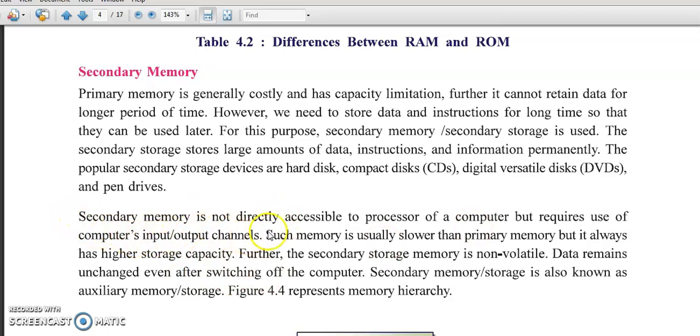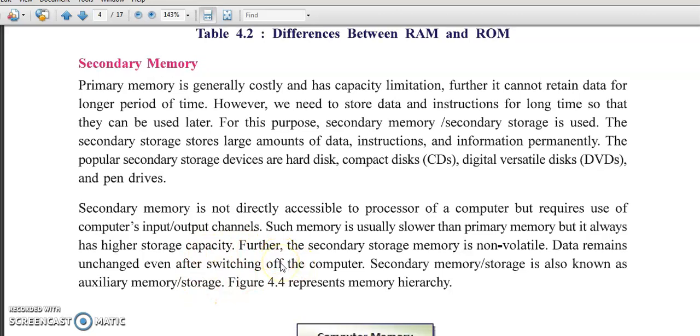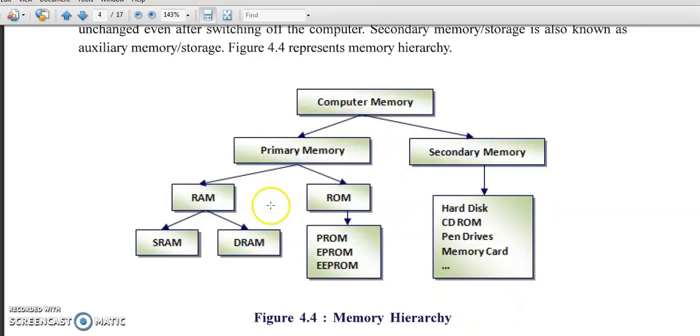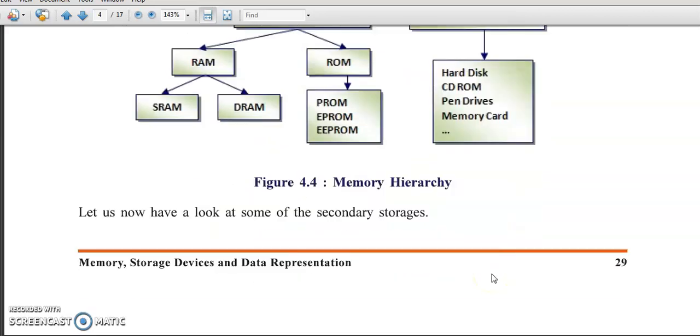Secondary memory is not directly accessible to the processor of the computer, but requires the use of the computer's inbuilt output channels. Such memory is usually slower than primary memory, but it always has higher storage capacity. So, this is computer memory: primary memory and secondary memory. Primary memory is RAM and ROM. Secondary memory is hard disk, CD-ROM, pen drive, memory card.